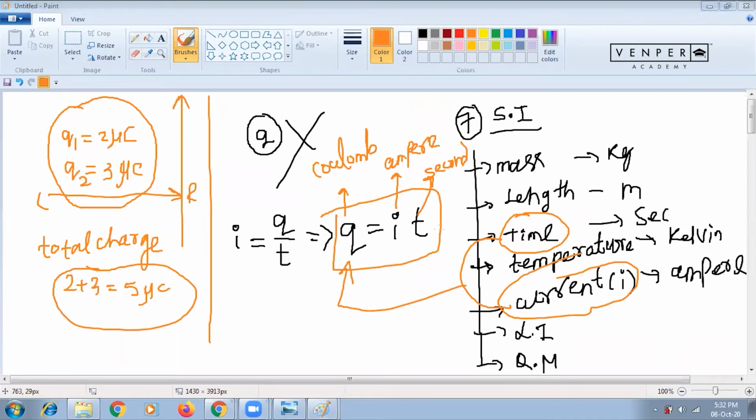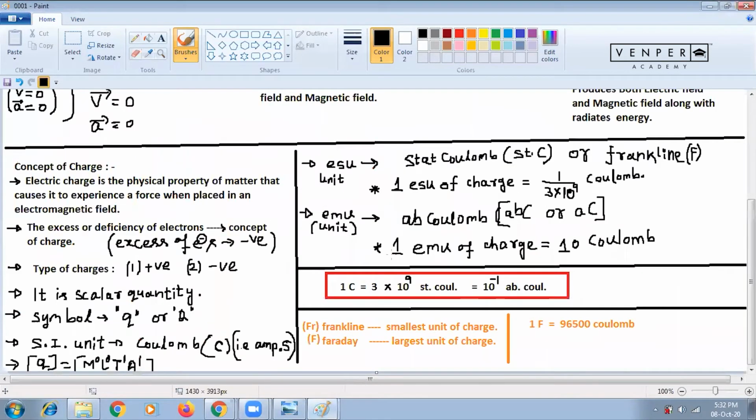Okay, good. Now we'll understand some other unit. What is that other unit? See here, ESU. What is ESU? ESU means electrostatic unit. Those who want to write, you write ESU, small e, SU. That is electrostatic unit.